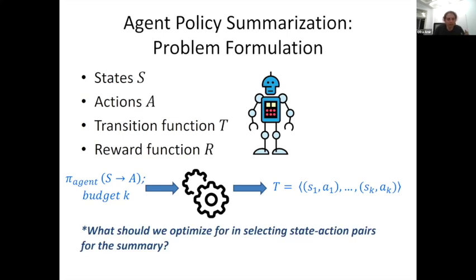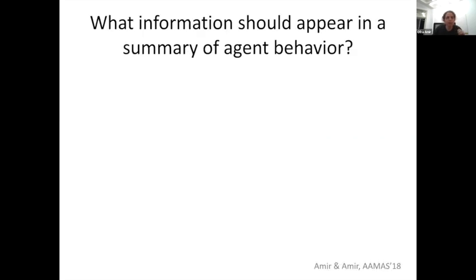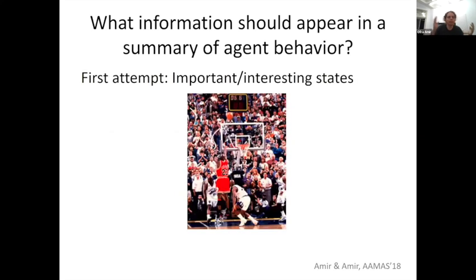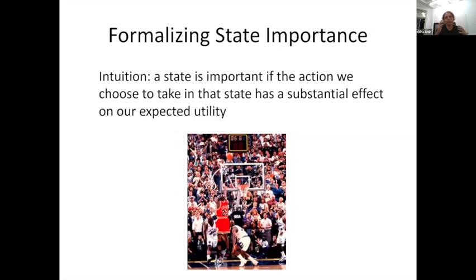And we've tried several different approaches. I'll give you an example of one, the first one we tried. Our first attempt was to say, okay, maybe what we want to show users are important or interesting states. And what is an important state? So our intuition is that a state is important if the action that we choose to take in that state has a substantial effect on our expected utility.